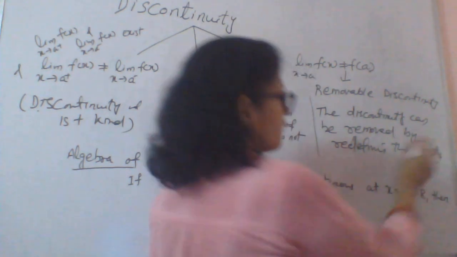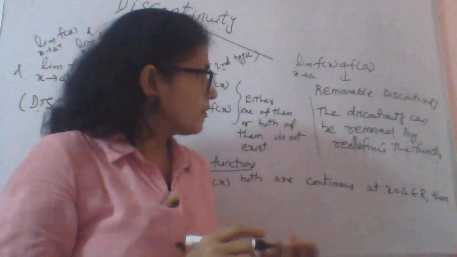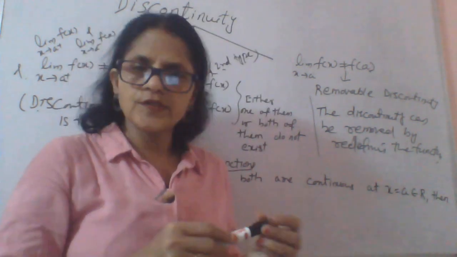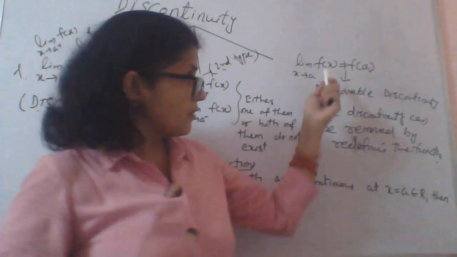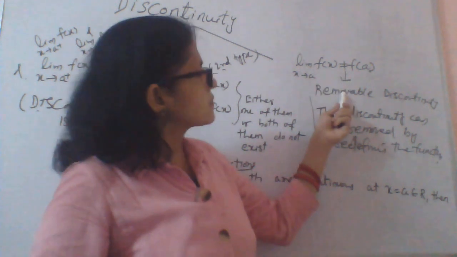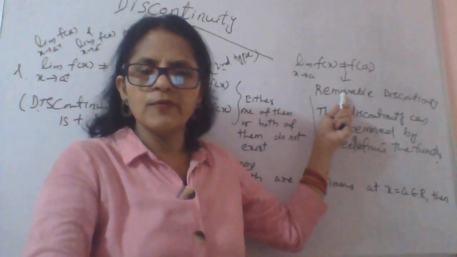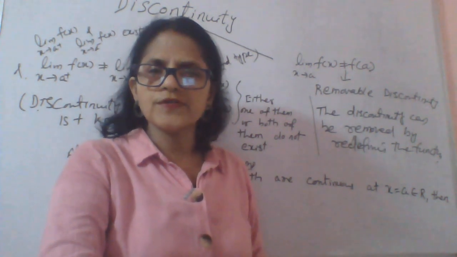Because when the limit doesn't exist, we can't do anything. But whenever the limit is existing and the functional value is there, but they are not equal, we call it removable discontinuity, and this category of discontinuity can be removed if we redefine the function. I will take a question on it.